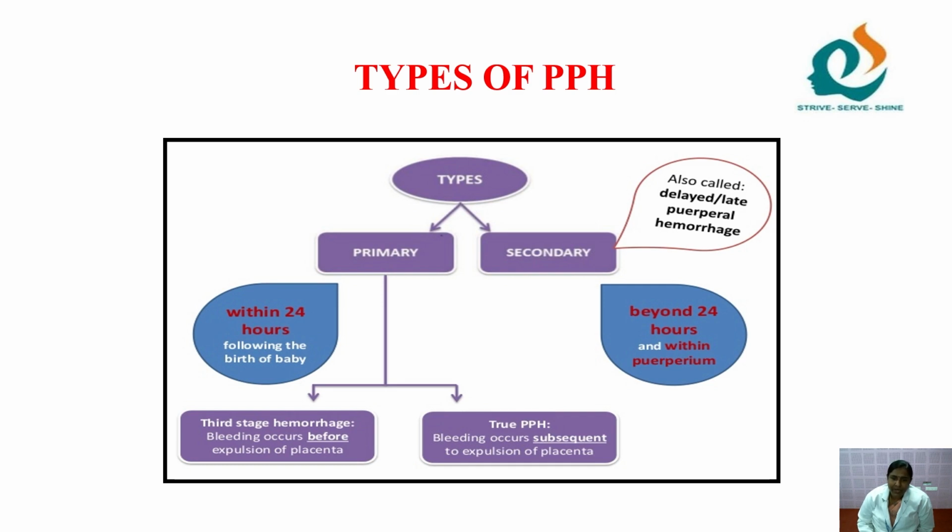The primary PPH is again divided into third stage hemorrhage and true PPH. What is third stage hemorrhage? That is when the bleeding occurs before the expulsion of the placenta. That phrase is very important: before the expulsion of the placenta. The placenta is still not expelled from the uterine cavity, but the bleeding has occurred. Whereas true PPH is when the bleeding occurs subsequent to expulsion of the placenta. After expulsion of the placenta, if bleeding occurs, we call it true PPH.